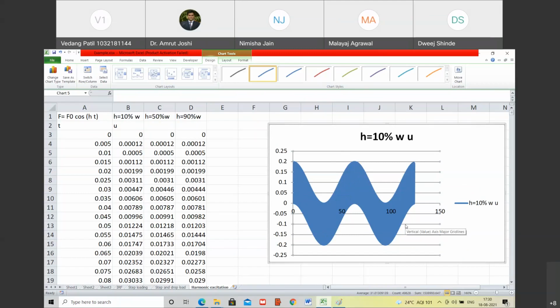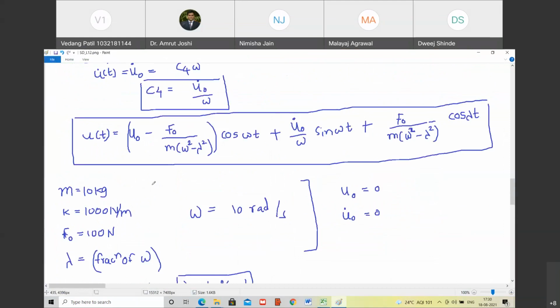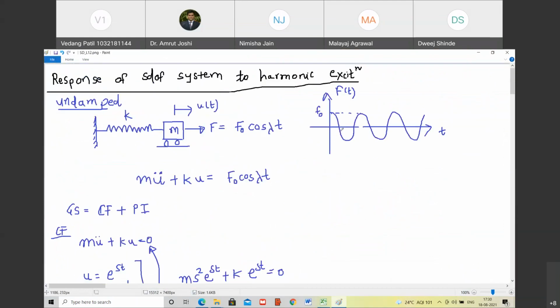Now what is plus 0.1 and minus 0.1? What is the value of force? Tell me, it is oscillating between what values? Plus F0 and minus F0. Do you agree with me? Yes. The force is of such a fashion that it oscillates between F0 and minus F0. What is plus F0? 100. What is minus F0? Minus 100. Do you agree with me? What is the stiffness? 1000, isn't it? Yes. Stiffness is 1000 and the value of F0 is 100. So 100 by 1000 is how much? 0.1. So the static response is 0.1.